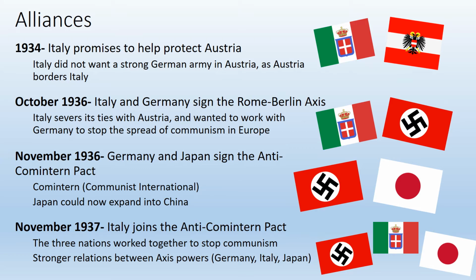But things are going to change by 1936, and Italy and Germany are going to sign what's known as the Rome-Berlin Axis. So Italy is going to cut all ties with Austria. They're no longer going to help protect them.